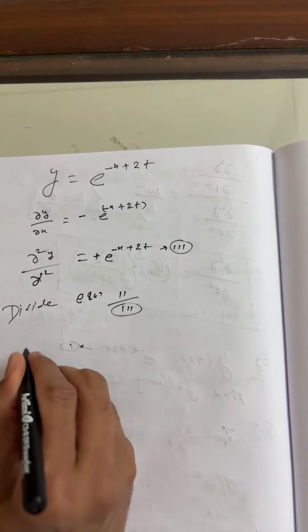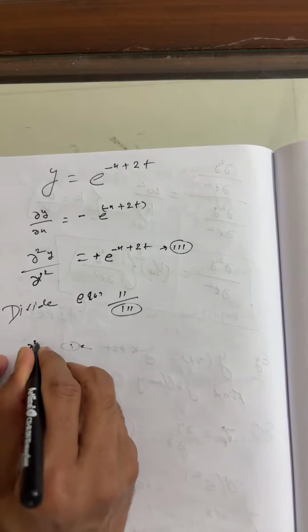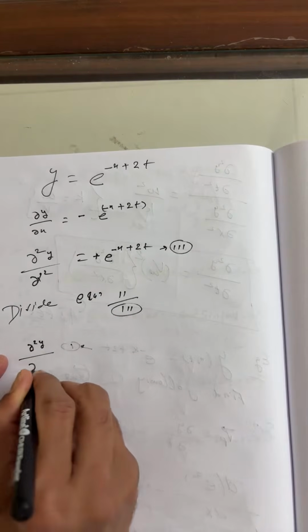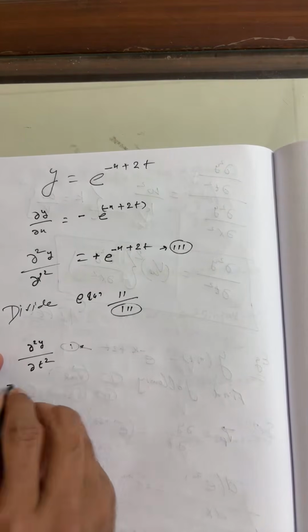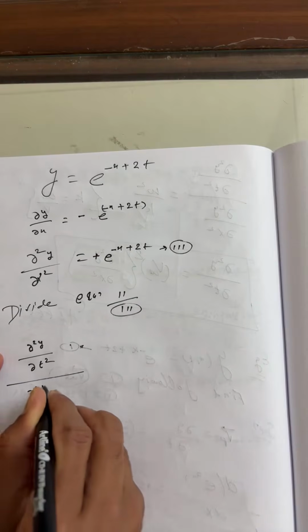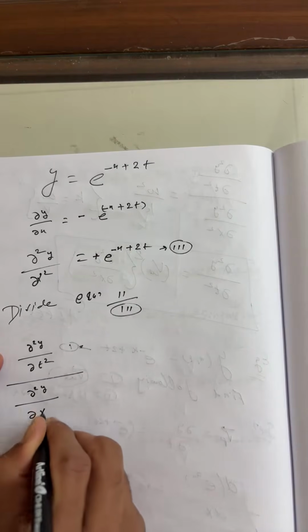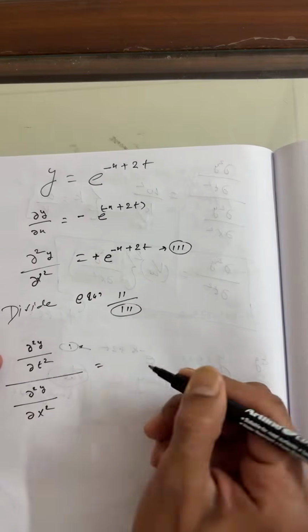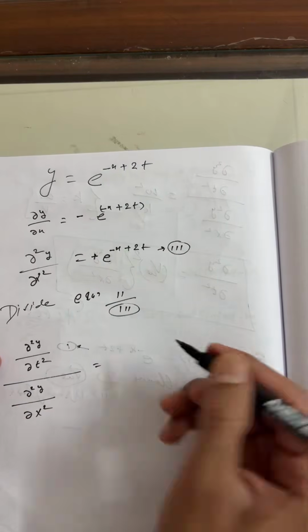The second equation is ∂²ψ/∂t² divided by ∂²ψ/∂x² equals what? Tell me first, everyone.